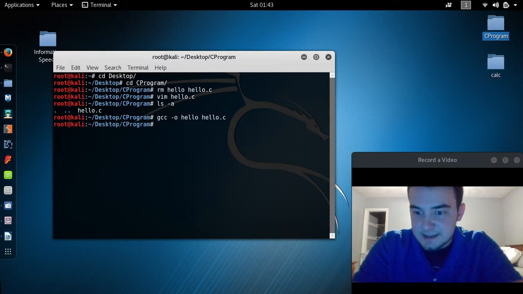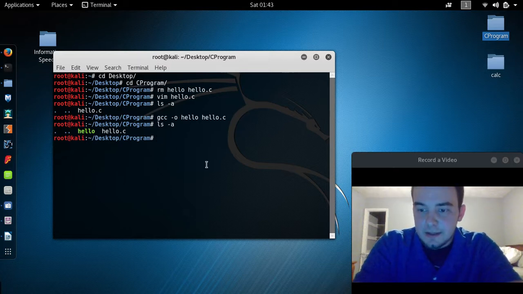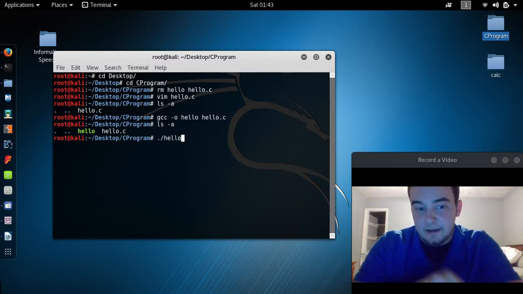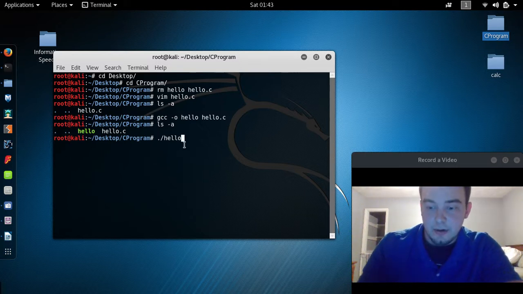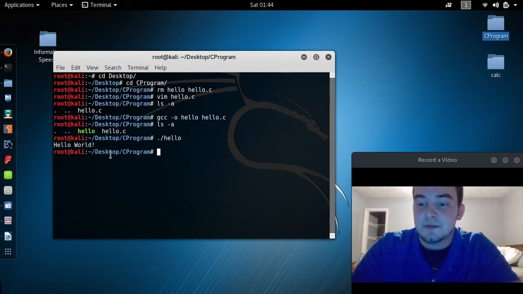So didn't take very long, did it? So we're going to look inside of our folder again, and we see that we have hello written right there. This is our clickable application. So let's do it the old-fashioned way. And that's going to tell our operating system to start that program. And as expected, it says hello world right there. So we have successfully created our first C program.